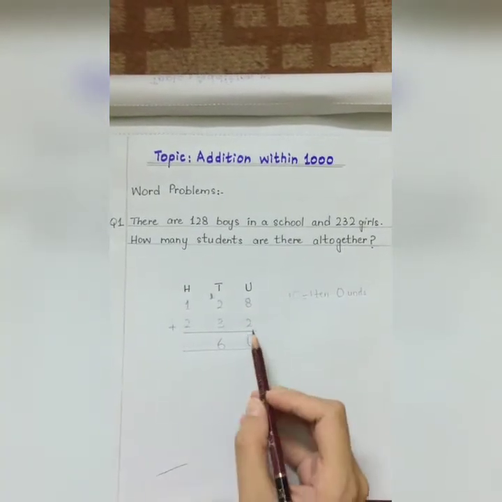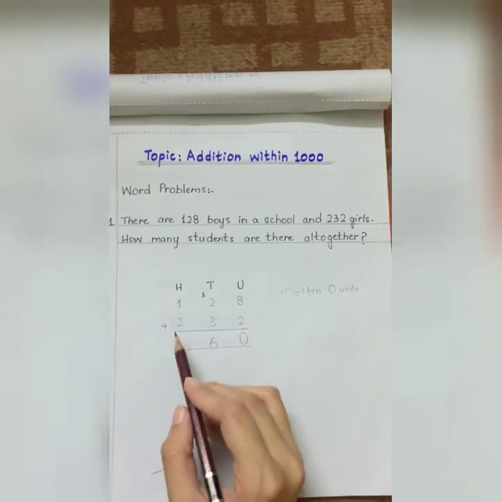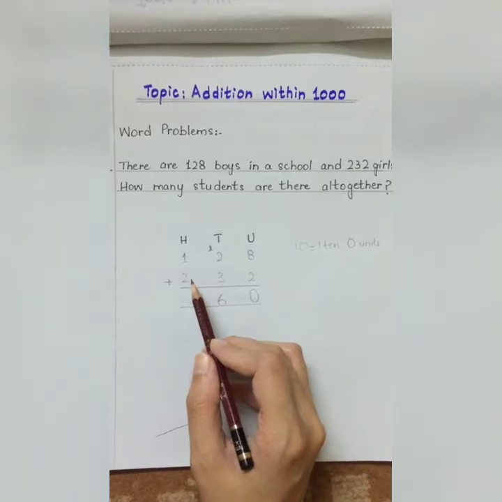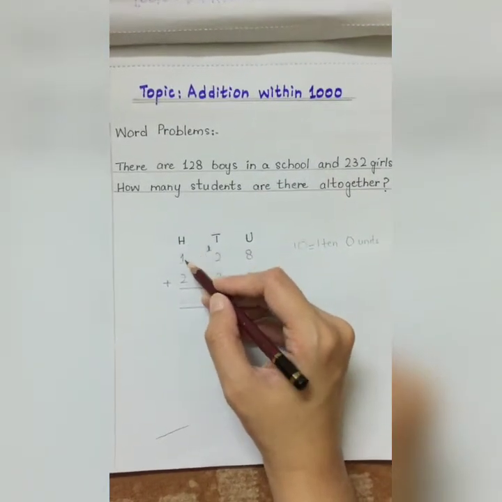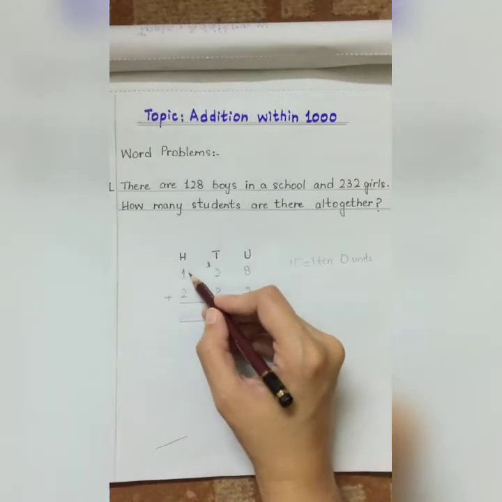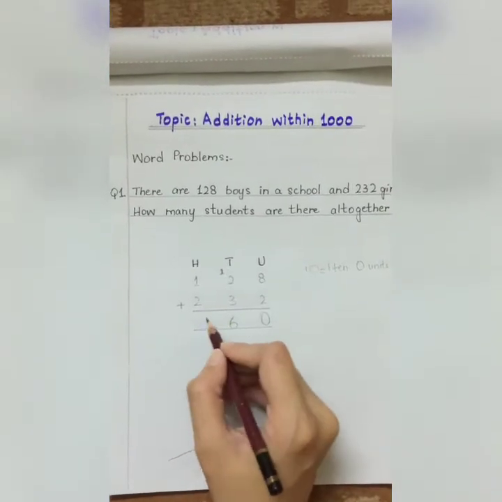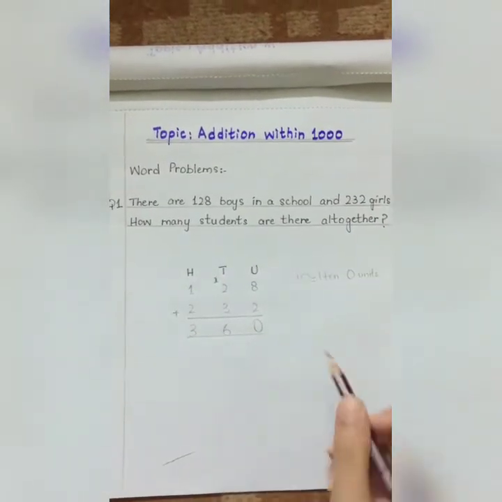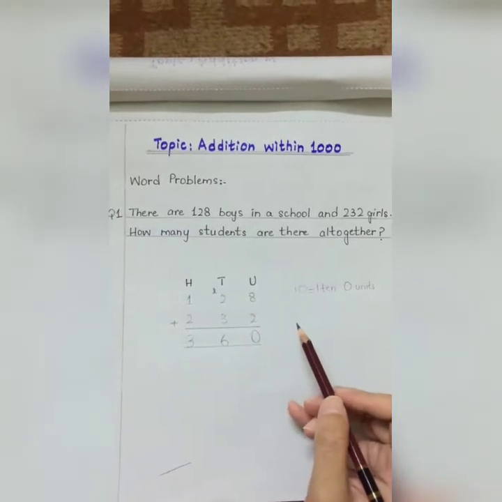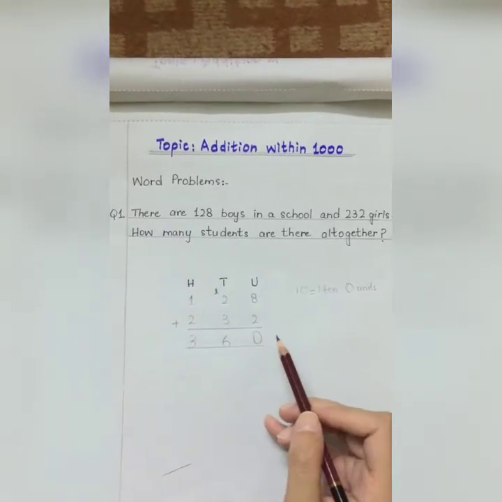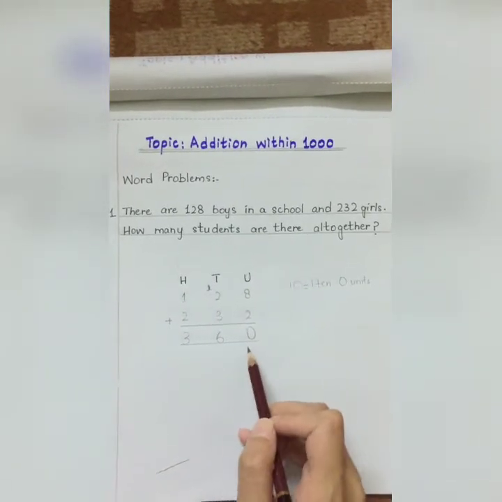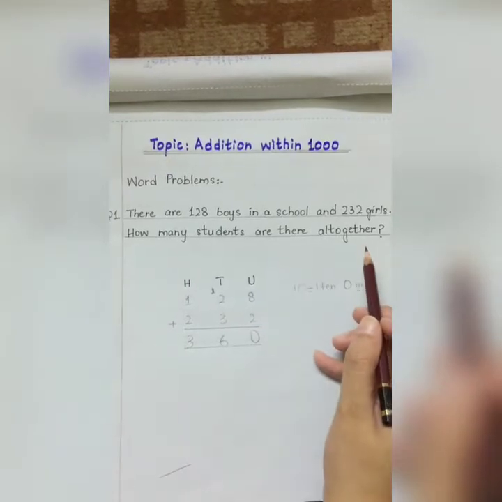Now students, we are moving on to the hundreds column. Now we will add the digits that are present in the hundreds column. So students, in the hundreds place we have 100 and 200. When we add 100 with 200, the answer will be 300. So students, when we add 128 and 232, the answer will be 360.